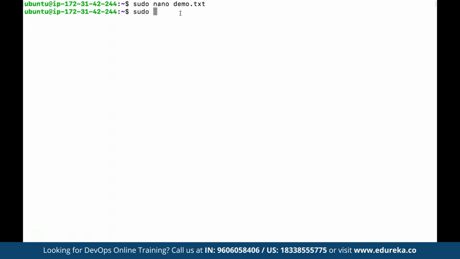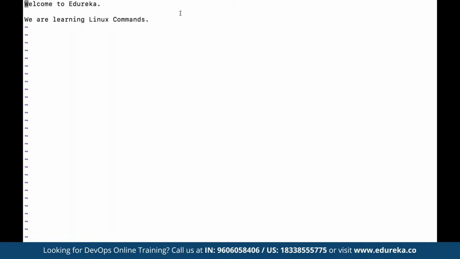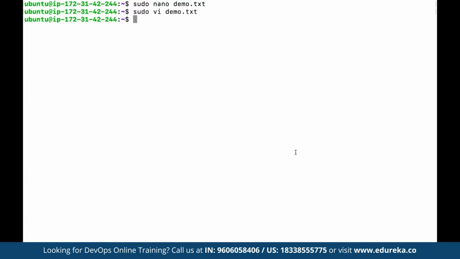For example, let's say we want to work with vi editor. So here we can use vi, and then we can specify the same file name as demo.txt. So as you can see now, this has opened up the vi editor. This works a bit differently. Once we are done, we can press escape, and then to come out of this editor, we can simply type colon W Q. So to save, once we are done, we press escape first and then a colon and then WQ. This is going to simply save the file and then come out. So depending upon the requirement and the comfort level, we can choose the editors accordingly.